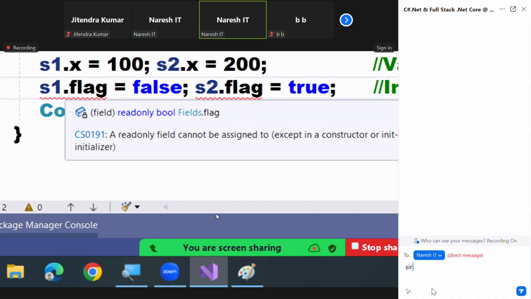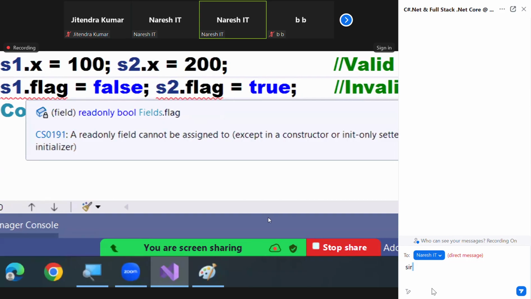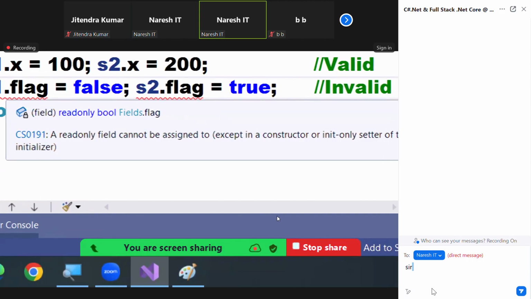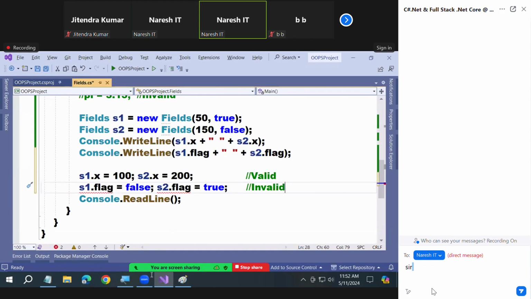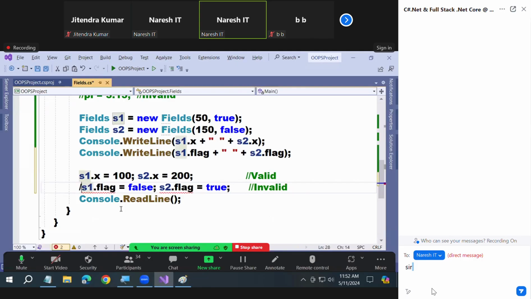Except in the constructor. What is it? Assign only at declaration time, otherwise in the constructor. Remaining anywhere else, you can't modify the value. Understood or not? Okay, so that's what. So I'm putting this in the comment.